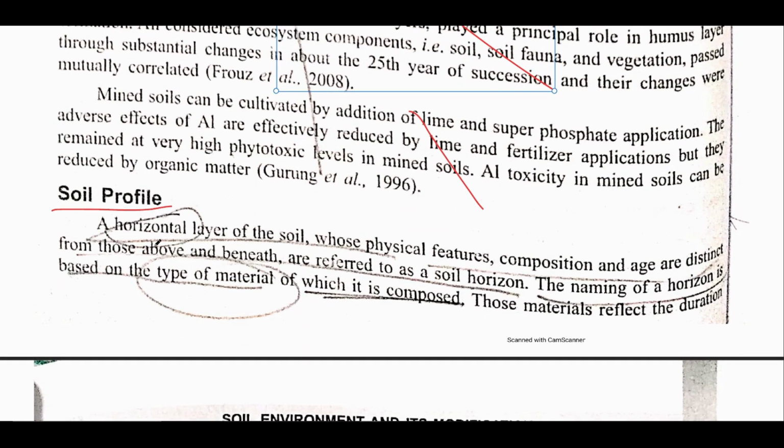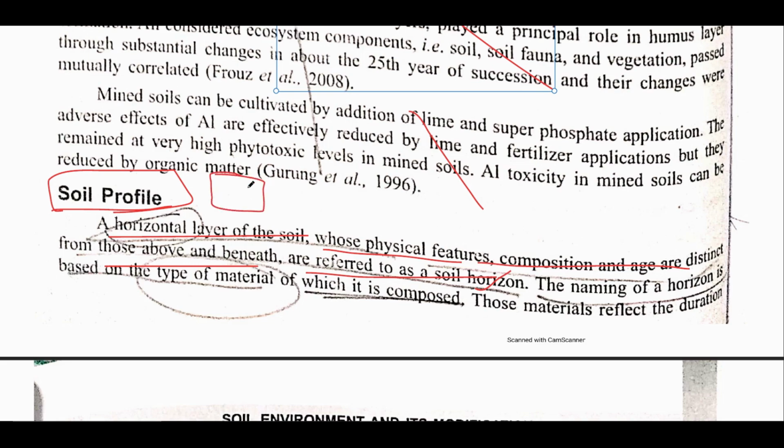After that, soil profile. The definition of soil profile is very important. A horizontal layer of soil whose physical features, composition and age are distinct from above and beneath is referred to as a soil horizon. I'm sorry, this is soil horizon. What is specifically a soil profile? A soil profile is a vertical section of the soil representing various horizons.